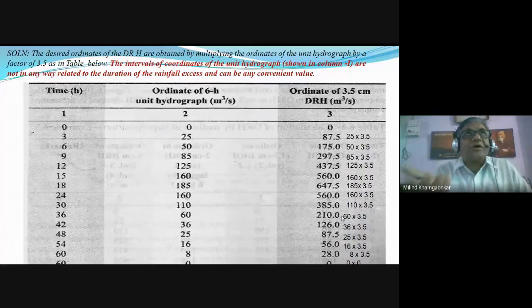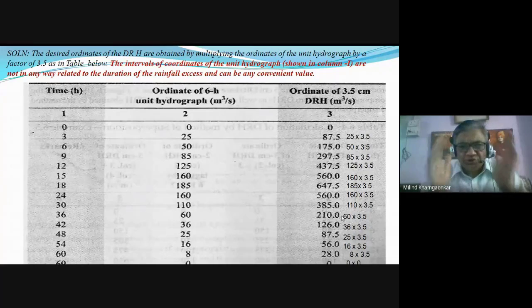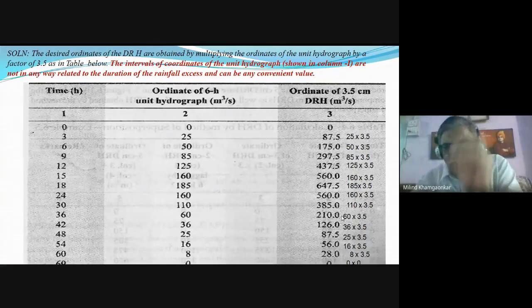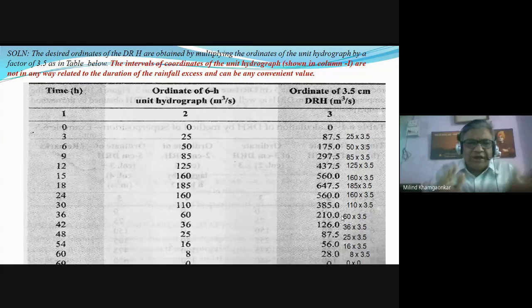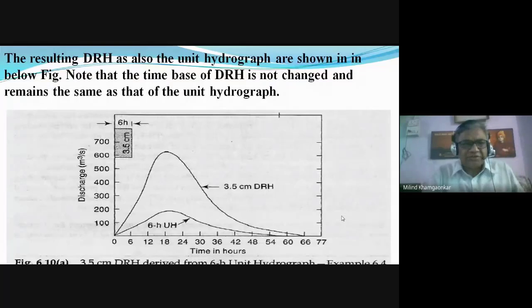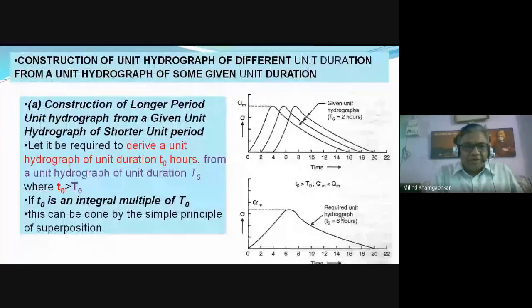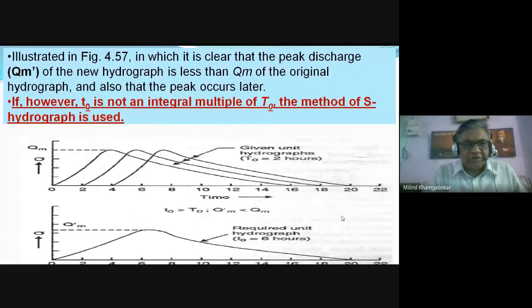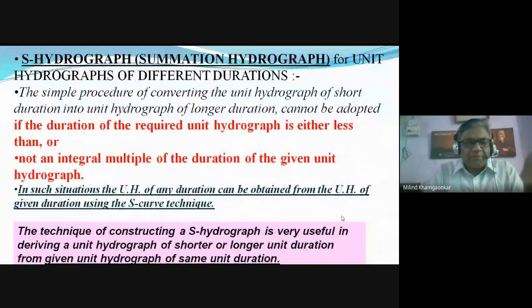Friends, just in short, understand that the unit hydrograph concept is being used to find out ultimately the various quantities of the floods, because this unit hydrograph particularly denotes a particular duration of the rainfall excess. But from that particular duration, we can find out for various durations as well as various rainfall intensities. Due to the shortage of time, we could not go into much detail because we have to again cover the flood part. For that purpose, the S hydrograph